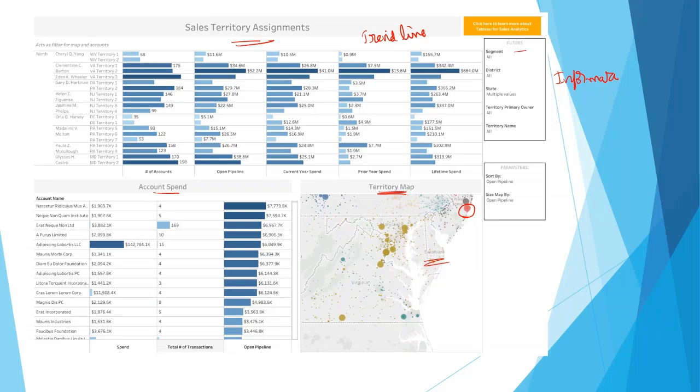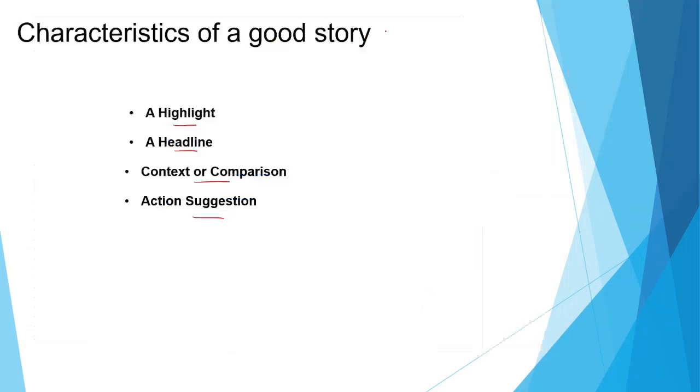And then the suggested action, right? Recommended actions, even very subtle ones, like focus on New Jersey territory 2, which has had a declining pipeline for 2 consecutive quarters. Some kind of insights and recommended actions could also be given to make it a good dashboard.